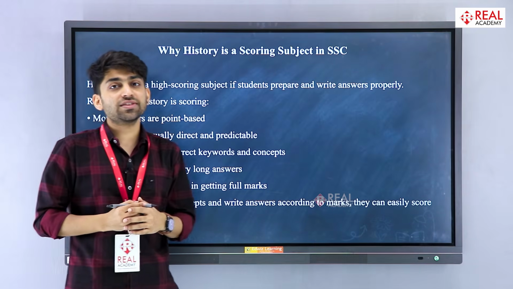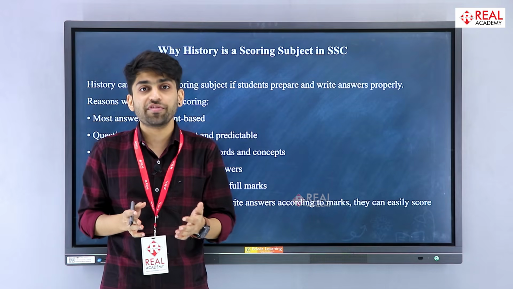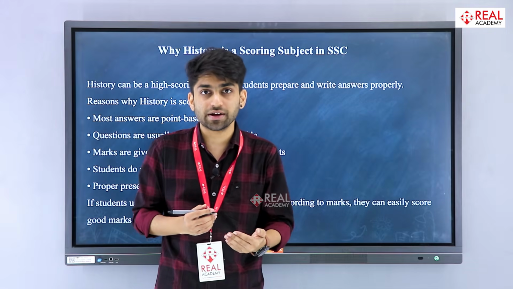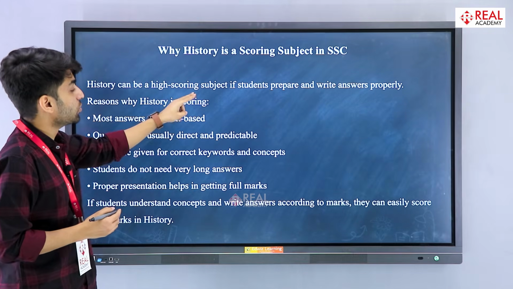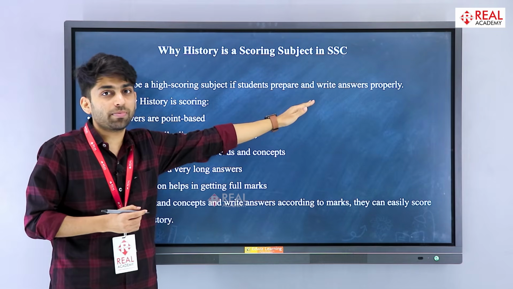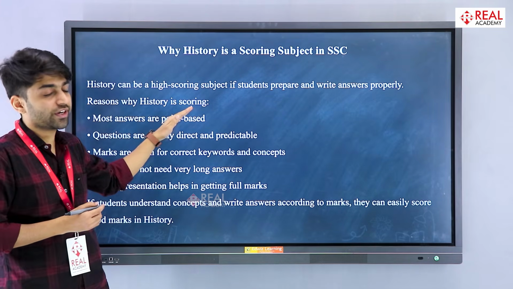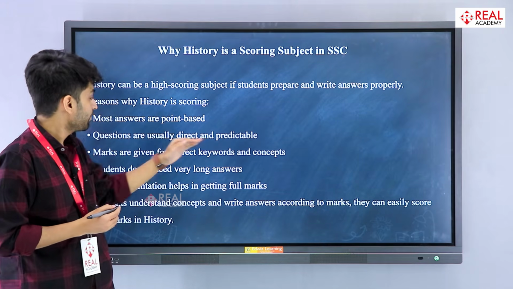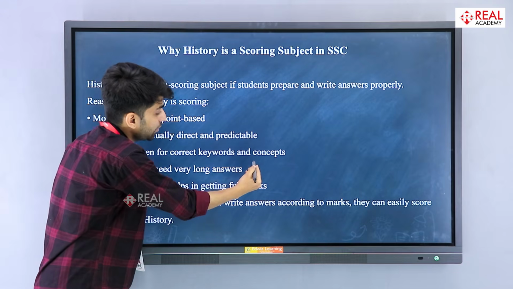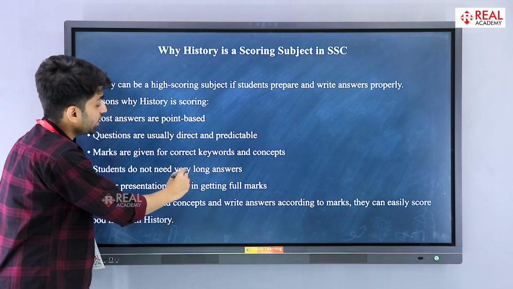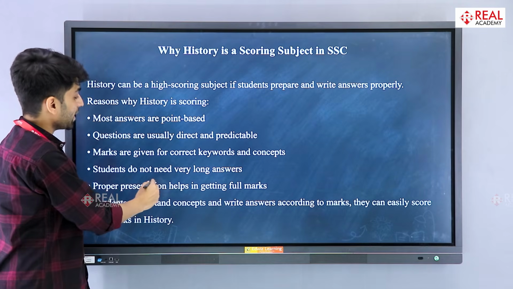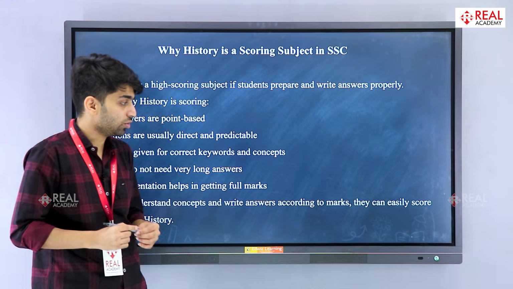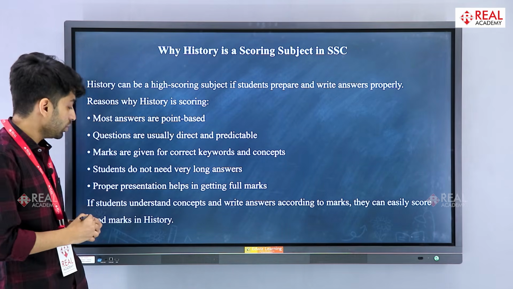So basically history is a very scoring subject because it's entirely based on facts. And whenever you write a history paper, you need to write the answers in points instead of paragraphs. History can be a high scoring subject if students prepare and write answers properly. Reasons why history is scoring: most answers are point based. Questions are usually direct and predictable. Marks are given for correct keywords and concepts. Students do not need very long answers. Proper presentation helps in getting full marks. If students understand concepts and write answers according to marks, they can easily score good marks in history.